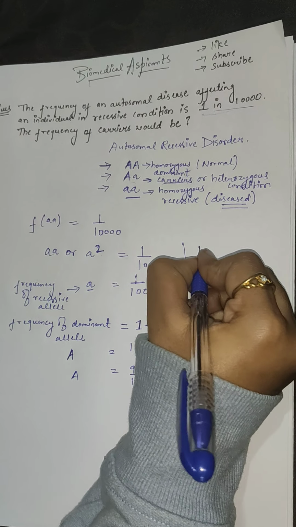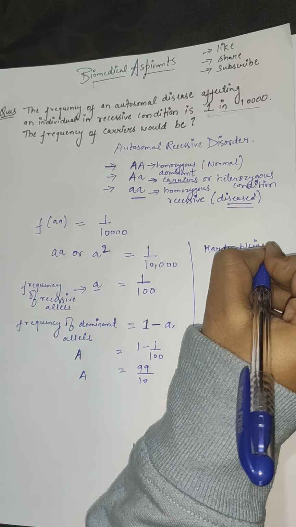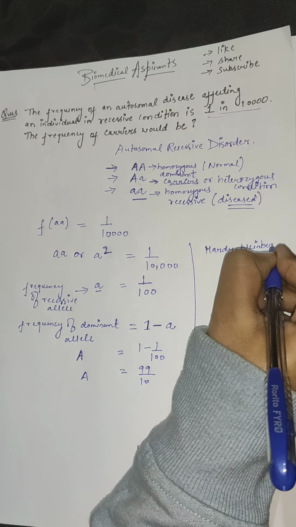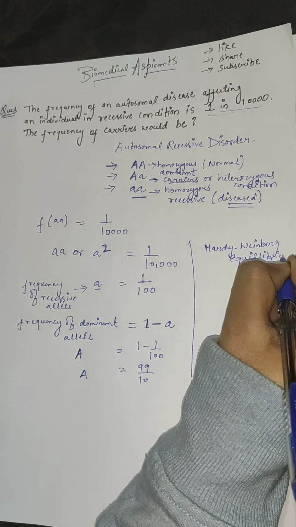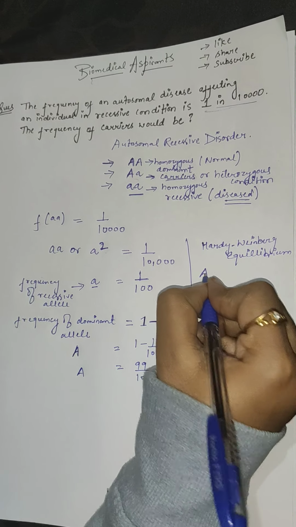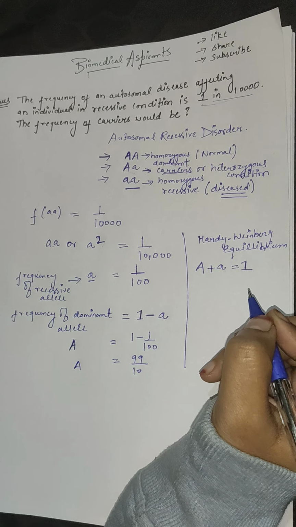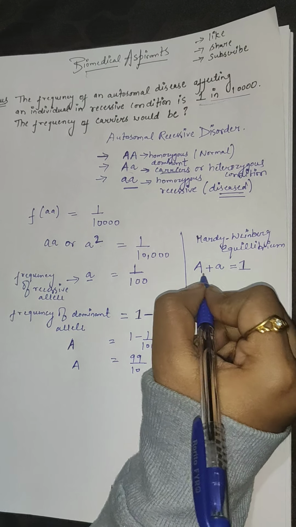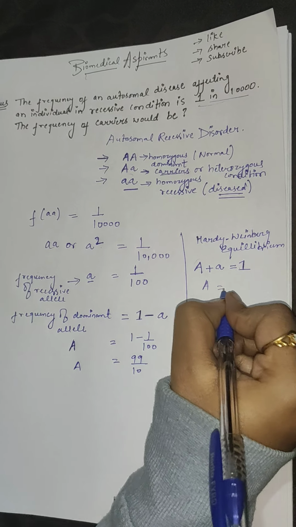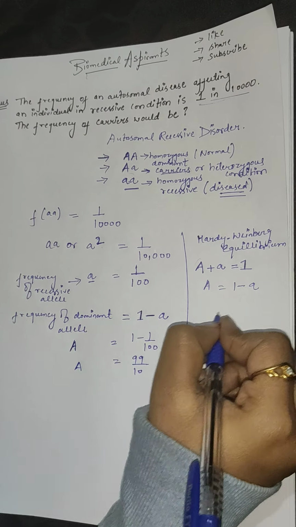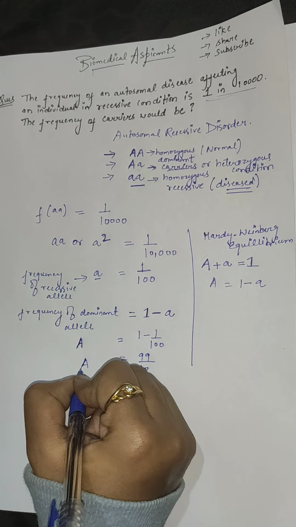We know based on Hardy-Weinberg equilibrium, if we have two alleles, one dominant and one recessive, the frequency of both alleles is equal to 1. So A plus a is equal to 1, and we are calculating A, so A would be 1 minus a, that is what we have done over here. So this is your frequency of dominant allele.